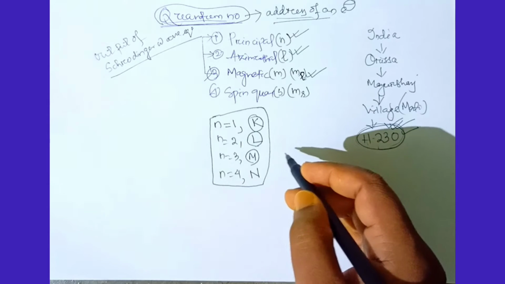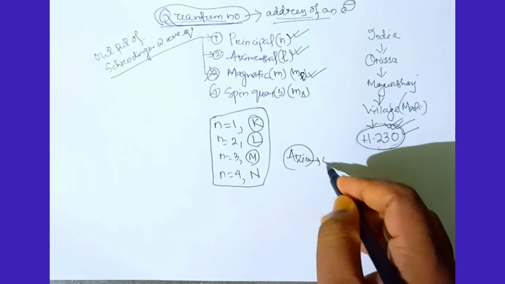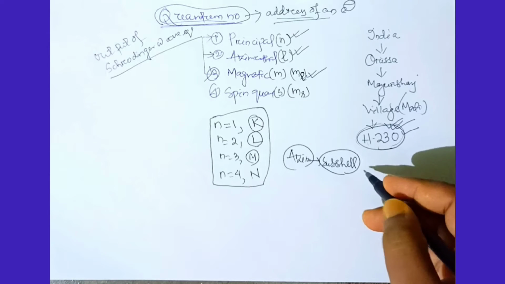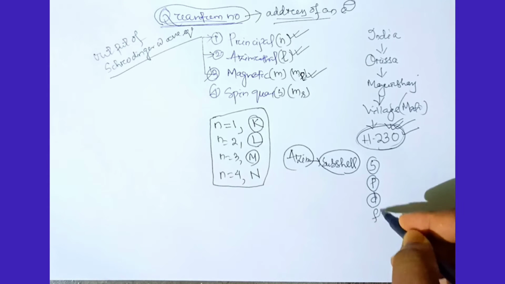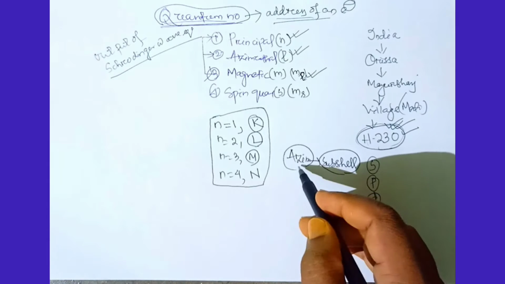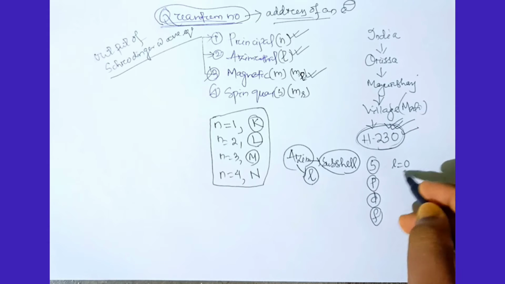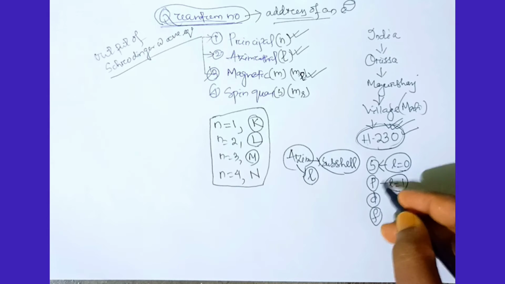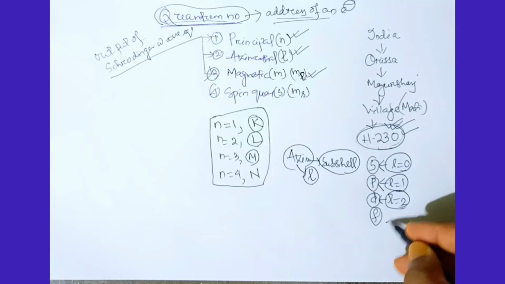And the azimuthal quantum number speaks about the subcell. What are the subcells? We know S subcell, P subcell, D subcell, F subcell. Azimuthal quantum number is denoted by L. So, when L equals 0, it means S subcell. When L equals 1, it means P subcell. When L equals 2, it means D subcell. When L equals 3, it means F subcell.